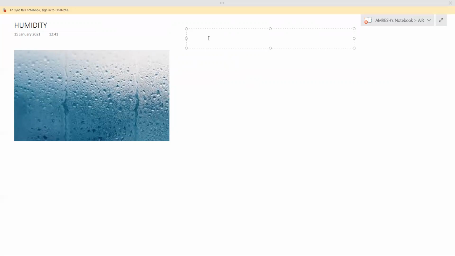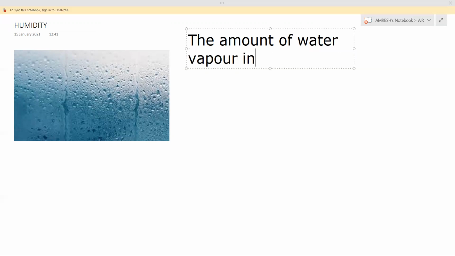These are all water vapor. And what is humidity? The amount of water vapor present in air is called humidity.